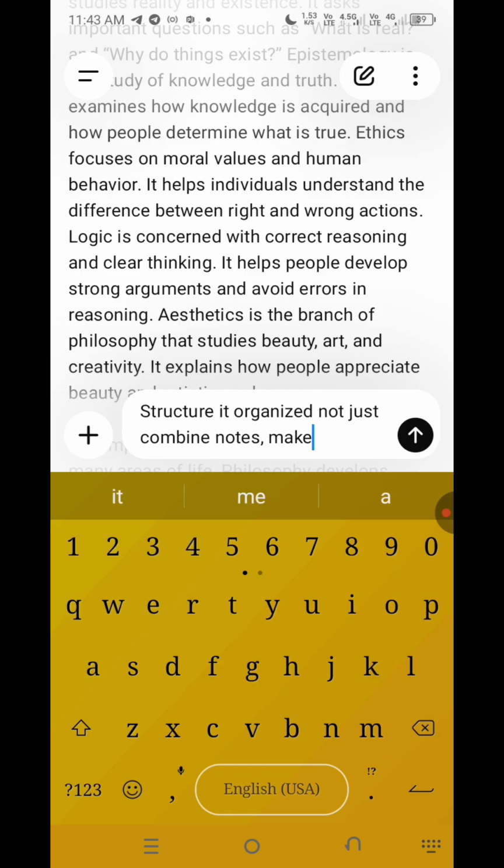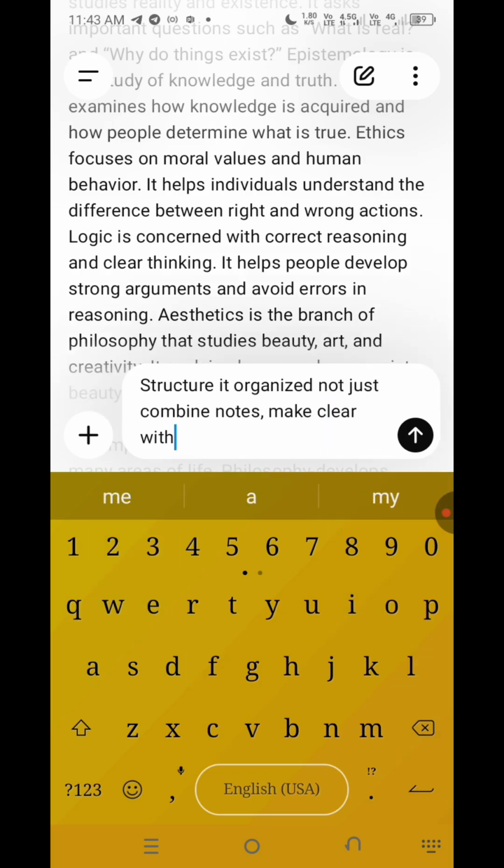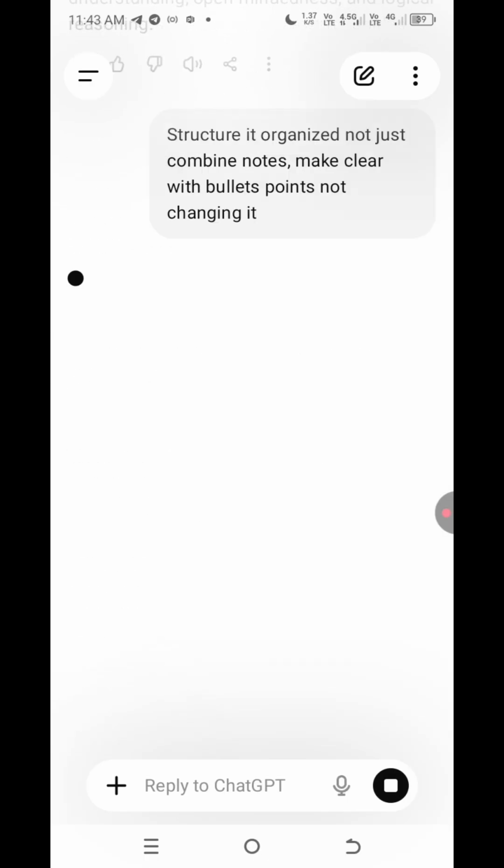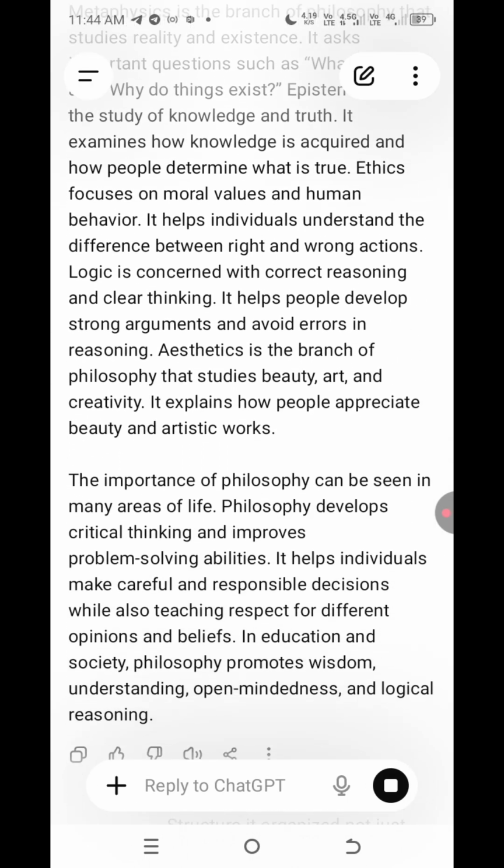So I'm making it like this. Okay, as you can see, the information is just biased.